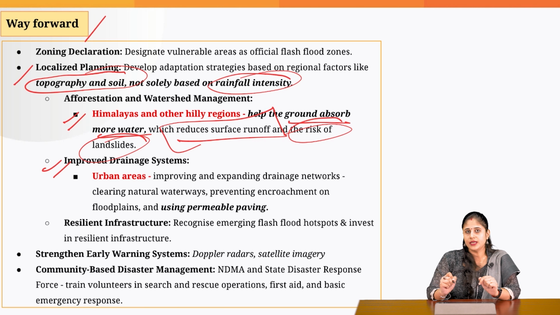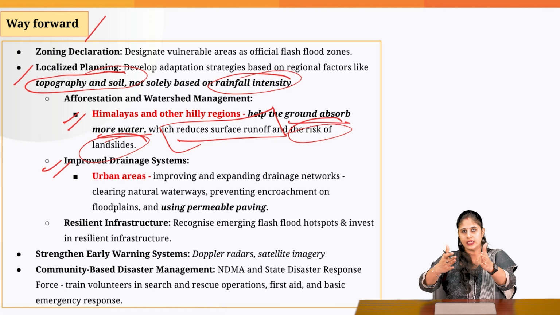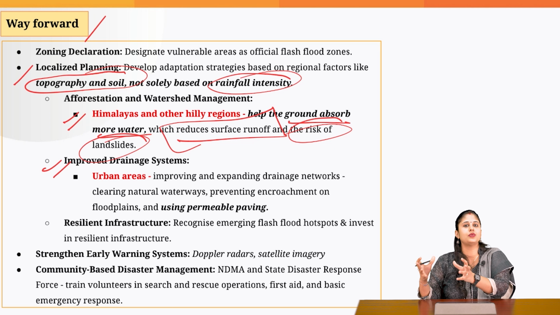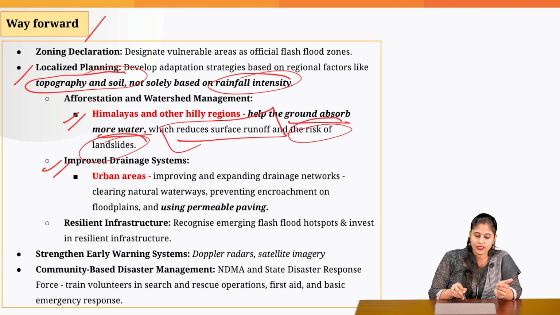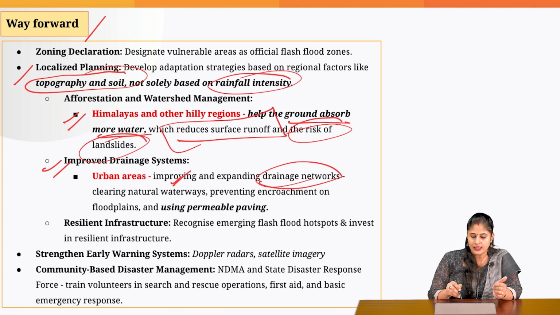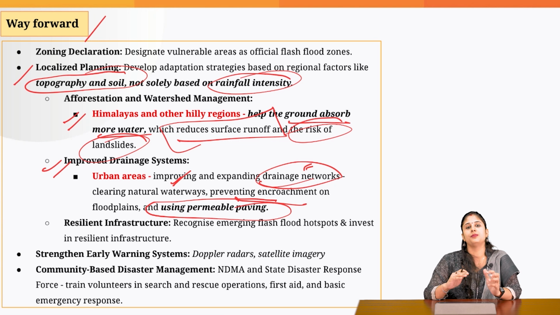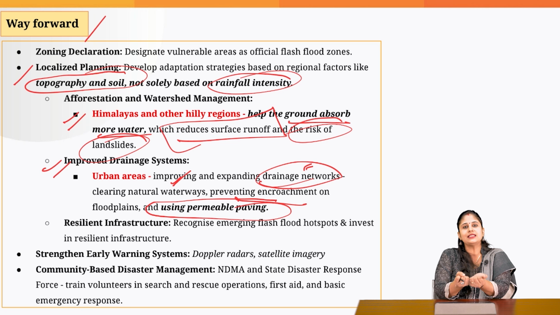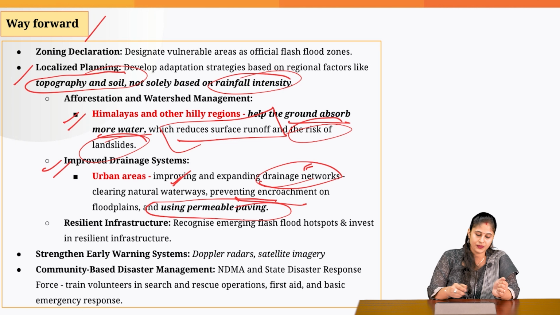When it comes to the urban areas, what is the area we need to focus upon? We need to focus upon the urban planning. We need to put in place the permeable surfaces, okay? Green and blue spaces need to be there. And we need to focus upon drainage network. So we need to clean the drainage network on a regular basis, prevent encroachment on the wetlands, and put in place permeable pavings so that the land has the ability to absorb the excess water.